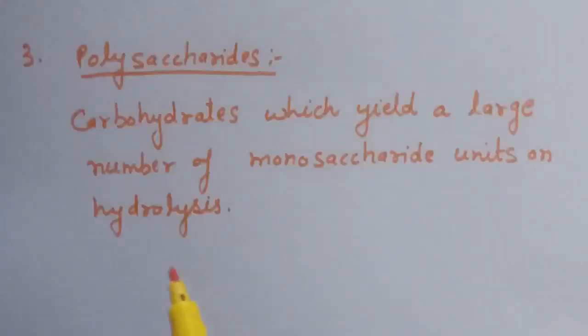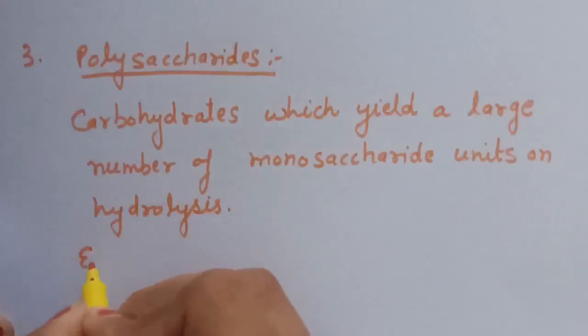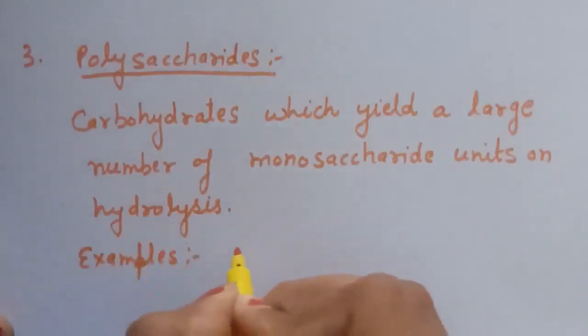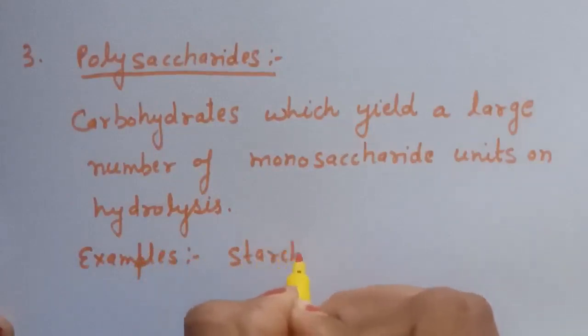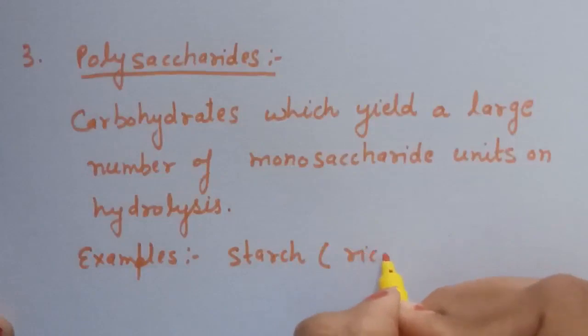Or you can say that more than 10 units of monosaccharides are produced on hydrolysis. Examples of polysaccharides are starch, which is obtained from rice and potato.